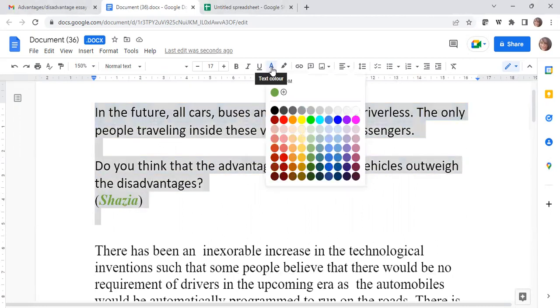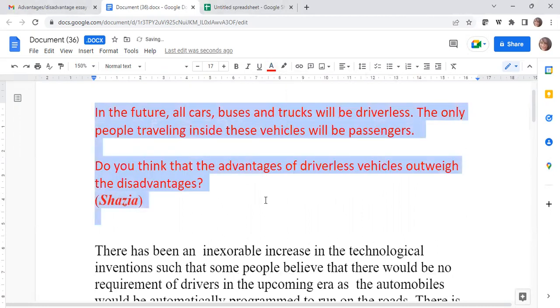So basically, the question is talking about how artificial intelligence in the future will operate. There will be driverless buses, vehicles. So drivers won't be operating the vehicles, and the only people traveling inside these vehicles will be passengers. Correct. The question says that in the future, all cars, buses, trucks will be driverless.